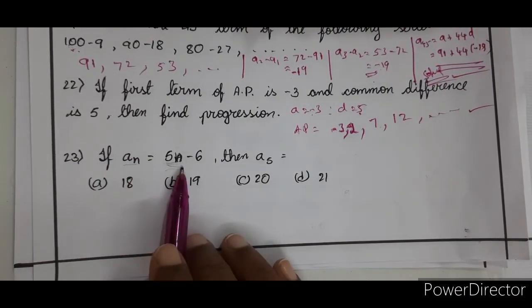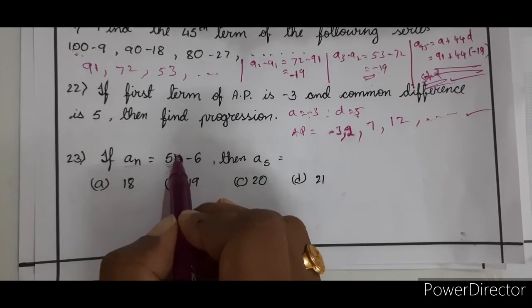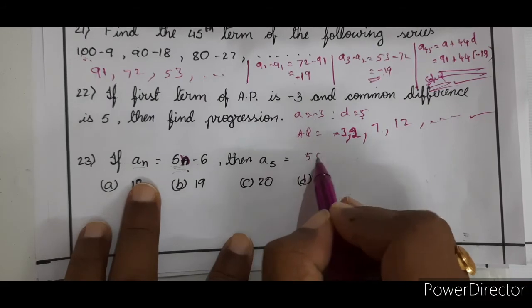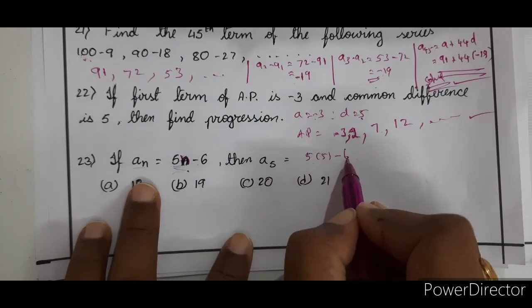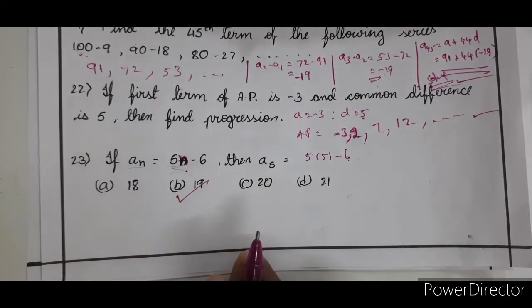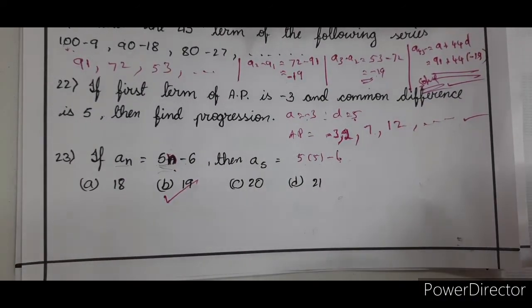If an is equal to 5n minus 6, then a5 is equal to 5 into 5 minus 6. 25 minus 6 is 19. Clear?